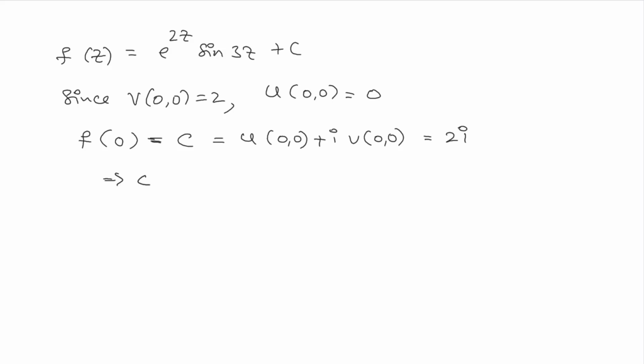That is, the value of c is nothing but 2i. Hence we have the total function f of z uniquely as e to the power of 2z sin 3z plus 2i. So this is the value of the function f of z uniquely.